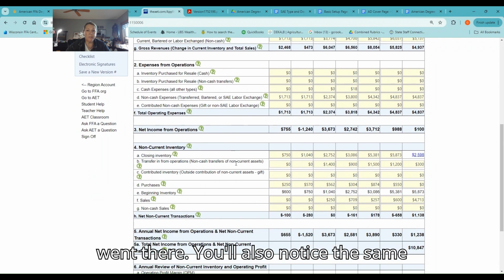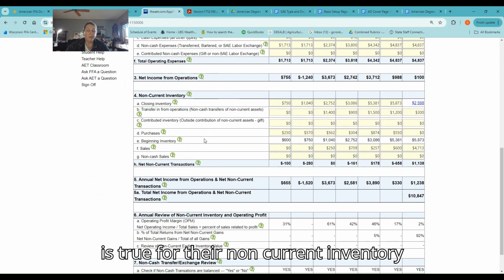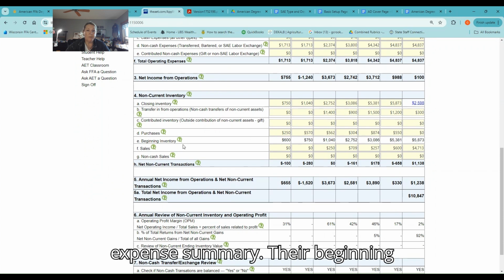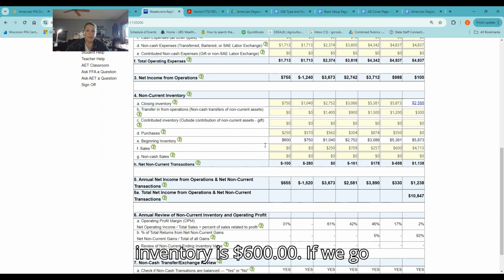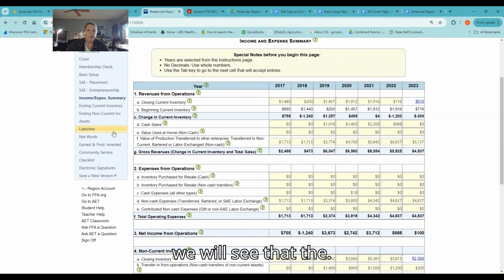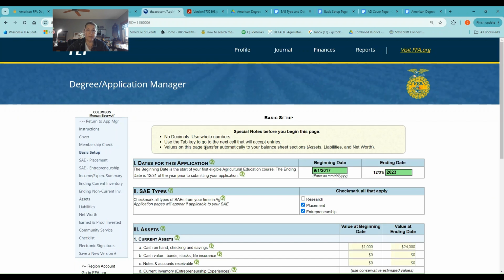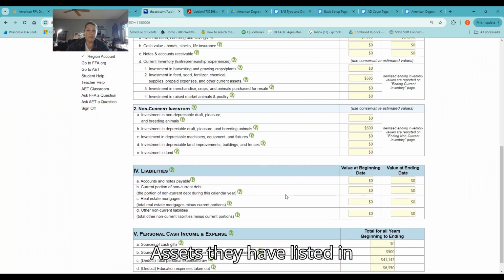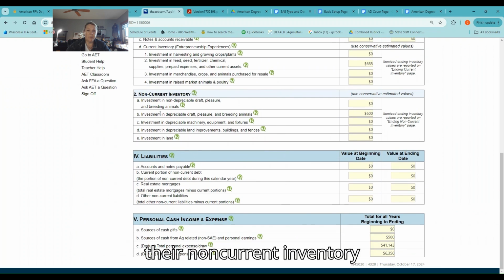You'll also notice the same is true for their non-current inventory, which is in section 4 on the income and expense summary. Their beginning inventory is $600. If we go back to the basic setup page, we will see that the assets they have listed in their non-current inventory is $600. So if we add these all up, that equals their beginning inventory.